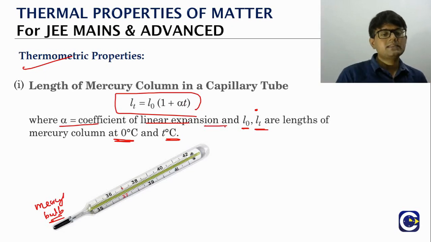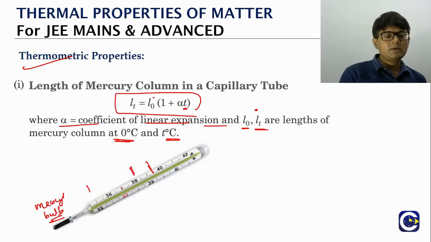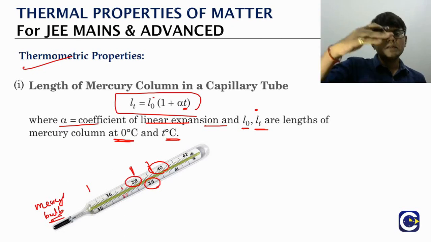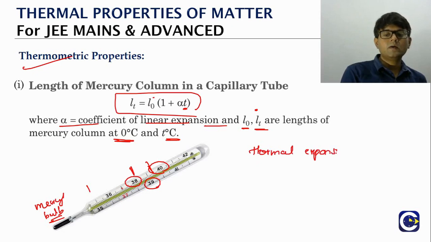But here the idea is, yes, we can relate the length at 0 and the length at T, because we will be able to measure the length by using a scale like this. As you can see, the length is correlated to temperature. If the length is coming up to here, that represents 38 degrees. If the length is coming up to here, it means 39. Coming up to here means 40, like that. Like that, we will be marking on the scale. So the thermal expansion of mercury is the property here that we are using.